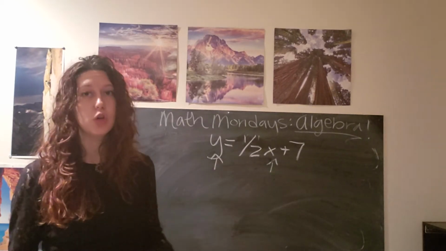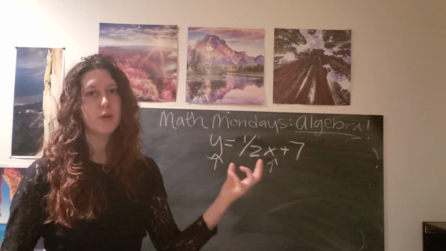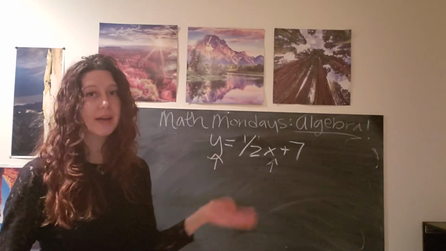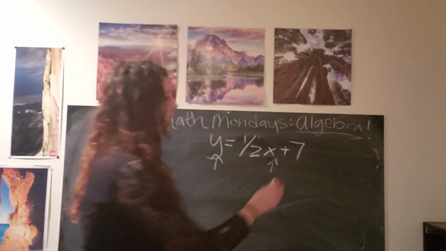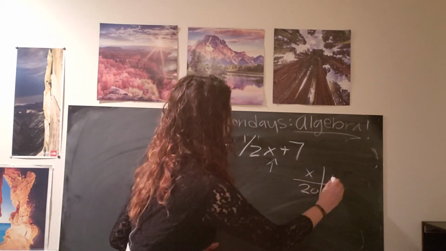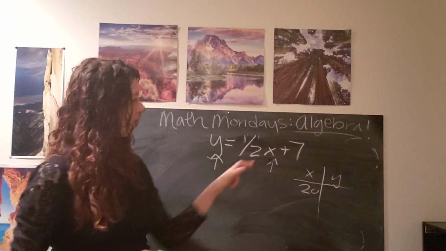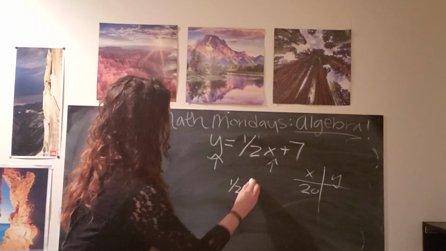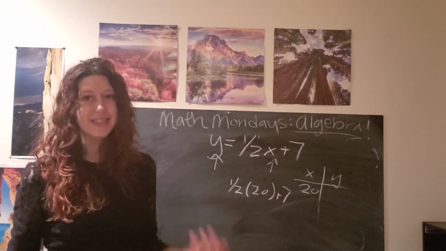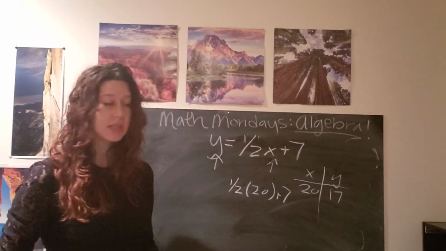And so what we can do is determine a value for x. We can just pick one or use our own age. So we can pick a value of x and then calculate a value of y. So let's say x is 20. Then we can calculate y by plugging in 20 for x. And so I would write 1/2 times 20 plus 7. 1/2 times 20 is 10, plus 7 is 17. So y would be 17.